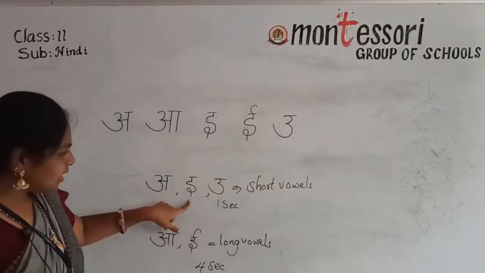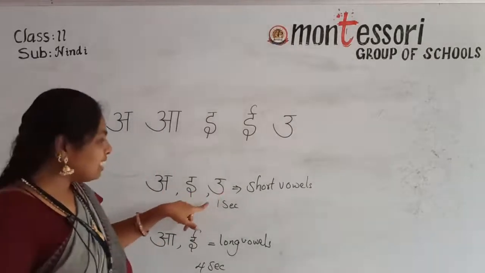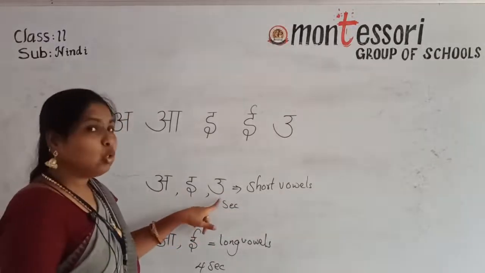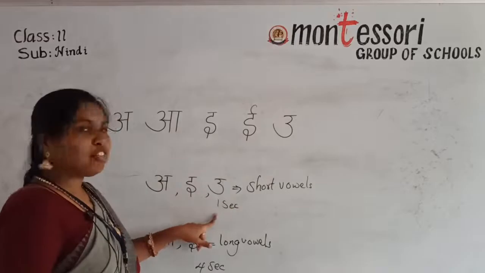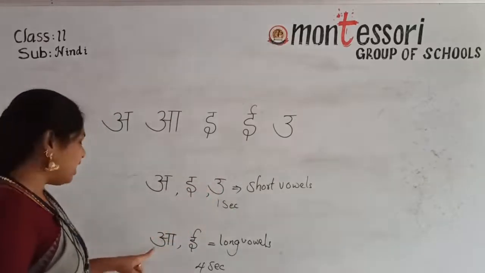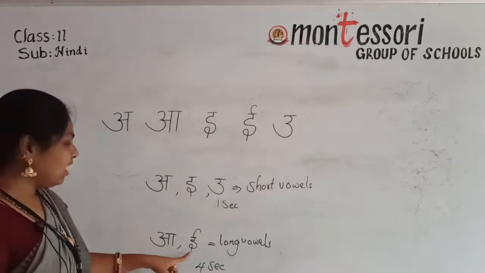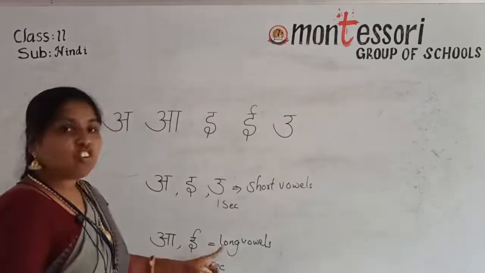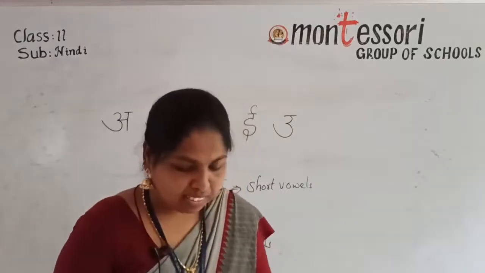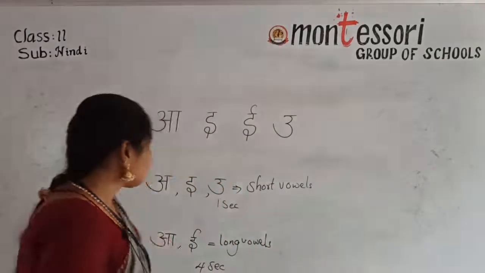A, E, U. These three are short vowels for 1 second. A, E, U. Okay. Next, A and E are the long vowels. For 4 seconds you have to say. Okay. In the textbook given, A say. I will explain. See.